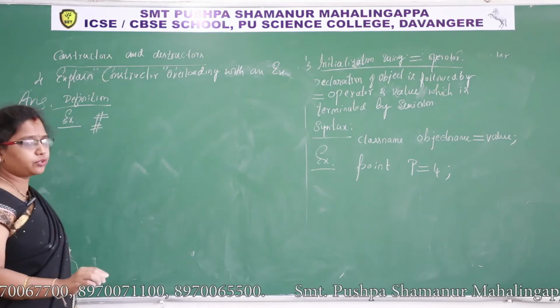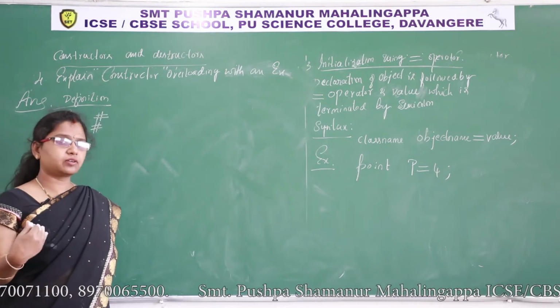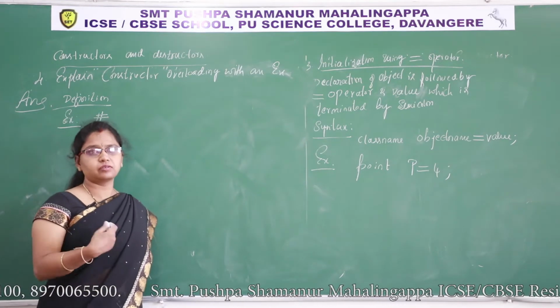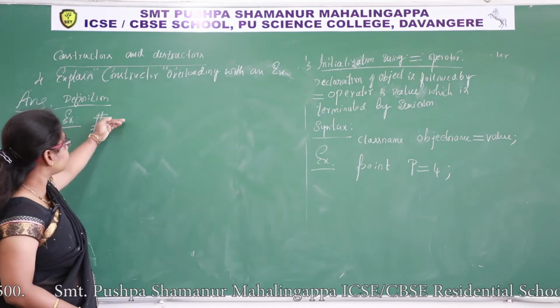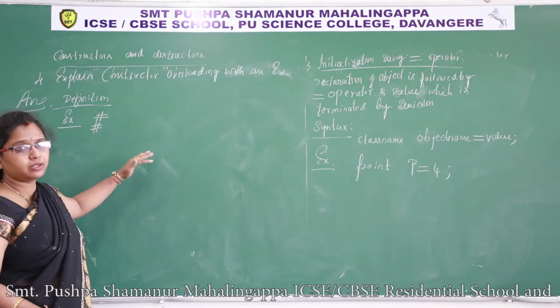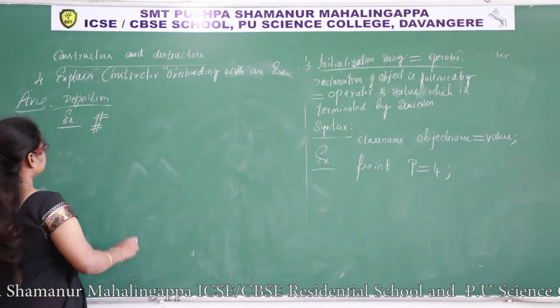For the exam point of view, I have given simple programs. Typical programs I had already explained while doing the chapter concept. So when they ask for 5 mark how to write, I'll make it easy for you people. I have taken an easy program.